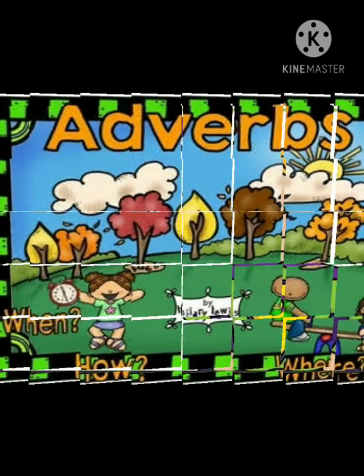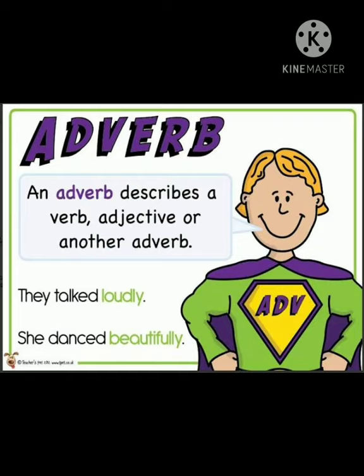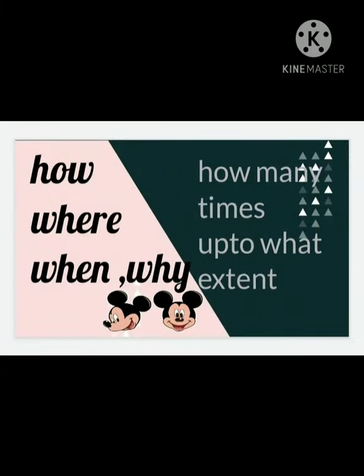Now, what are the adverbs? Adverbs are the words which describe the verbs, adjectives and other adverbs. Adverbs tell how an action is performed, where an action is performed, when an action is performed, how many times, or up to what level or extent something is done. Adverbs also describe adjectives and other adverbs. So, adverbs are the words which tell more about the verbs, adjectives and other adverbs.